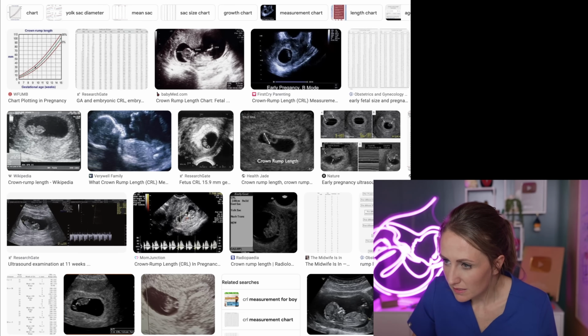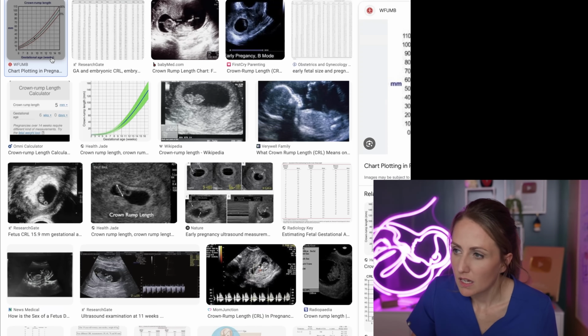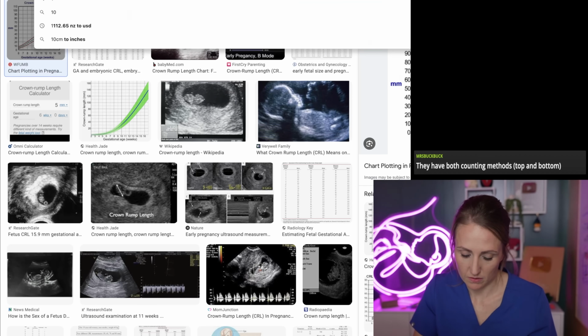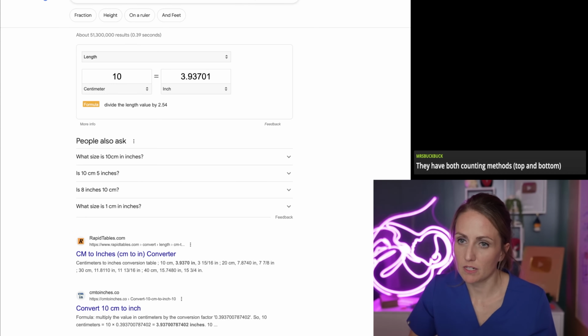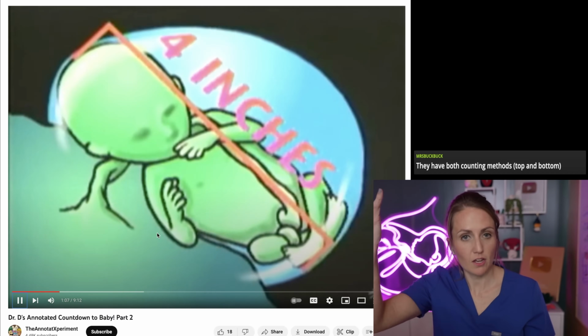I care about this. So, gestational age, 15 weeks, approximately 10 centimeters. So, let's see. They better give us about 4 inches. 4 inches. Okay, they got it right.